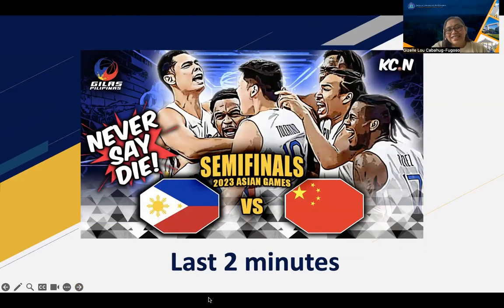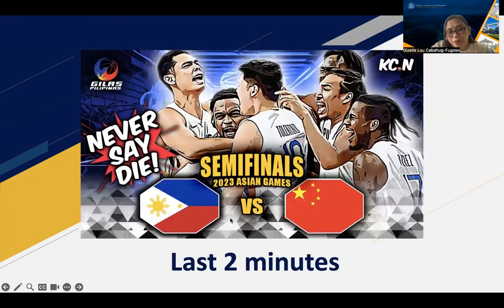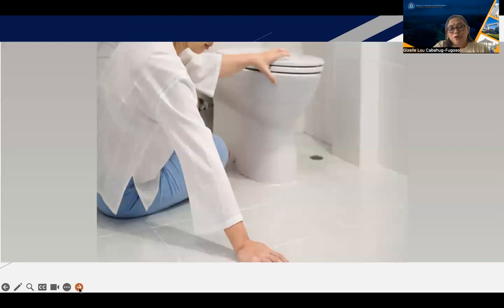Now, little time, the last 2 minutes made a lot of difference in the game between Philippines and China. The 10-point deficit, they were able to win just 1 point because of the last 2 minutes. Yesterday, I unfortunately experienced a fall when I stepped on a small soap in the bathroom. I slid and injured my arm. But I praise God that the injury is not that extensive. But the point here is little things matter.